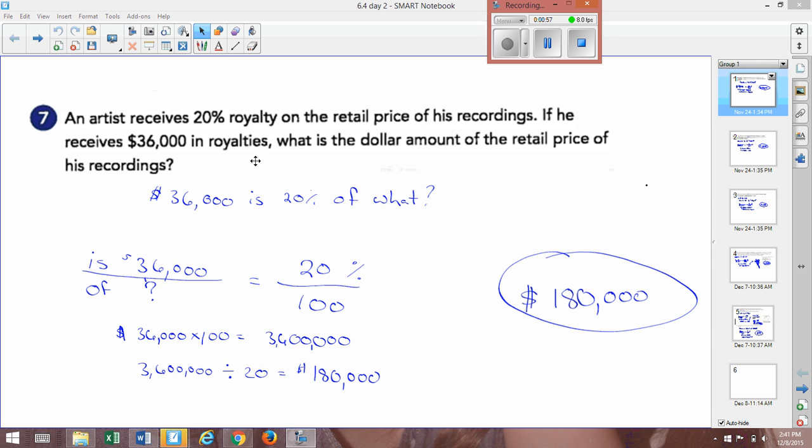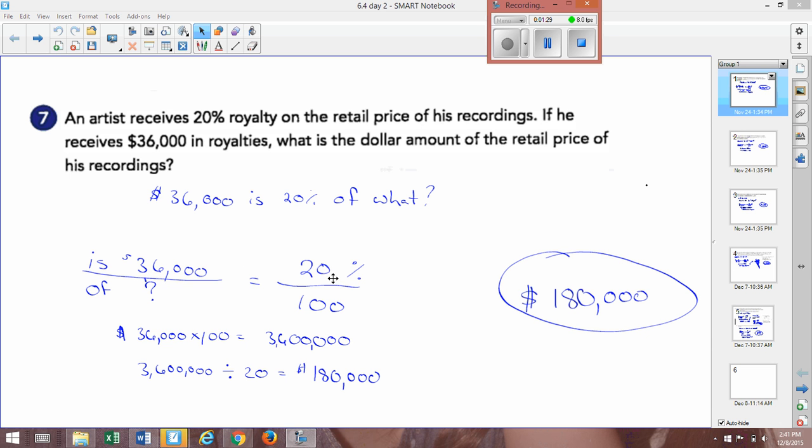Because you're trying to find the total price or the total amount of albums sold. I'm guessing it's albums or recordings, same thing. So what is the dollar amount of the retail price of his recordings? So $36,000 is actually equal to 20% of the total, okay? If you write this out correctly, it would be 36,000 is 20% of what? So I have 36,000 over question mark equals 20% over 100.